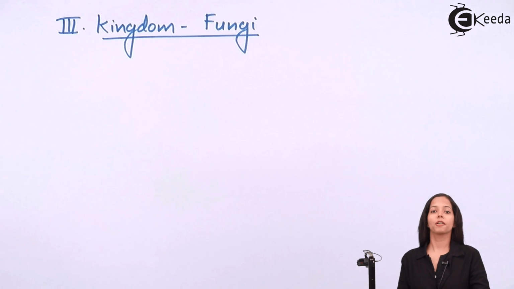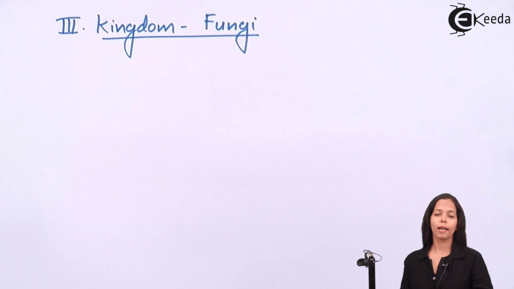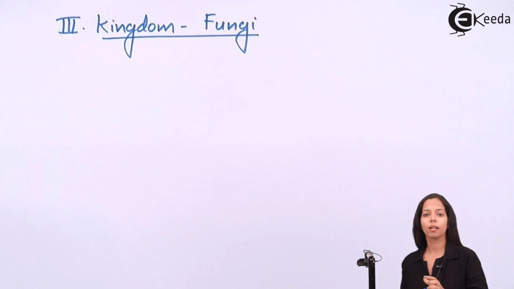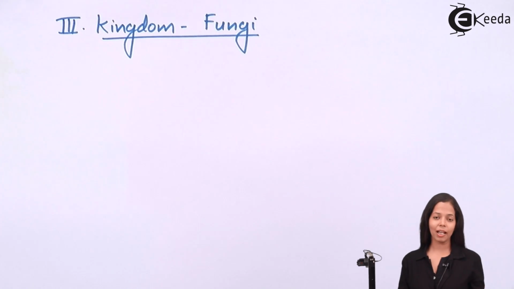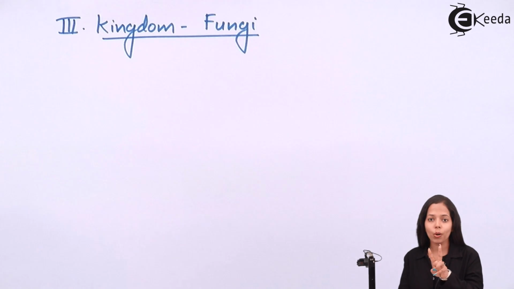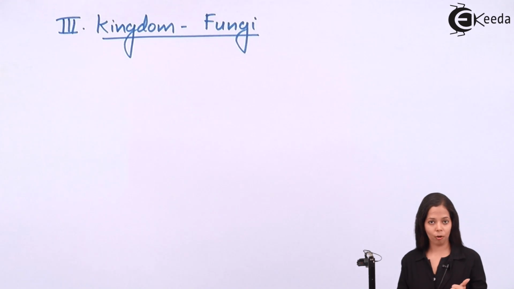The next kingdom which we are going to study, student, is kingdom fungi, the third kingdom. Kingdom fungi is called the connecting link between unicellular and multicellular organisms. Why? Because before fungi there are two kingdoms which have unicellular organisms, that is kingdom Monera and kingdom Protista.